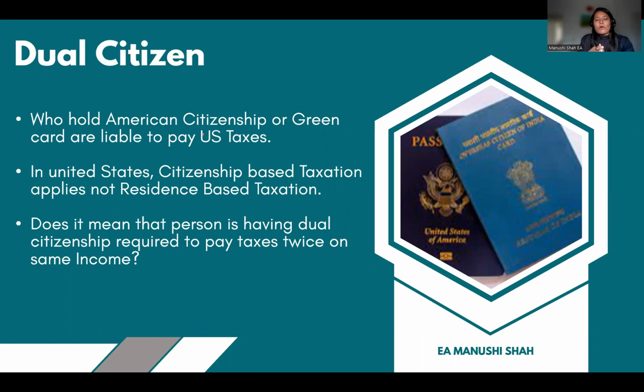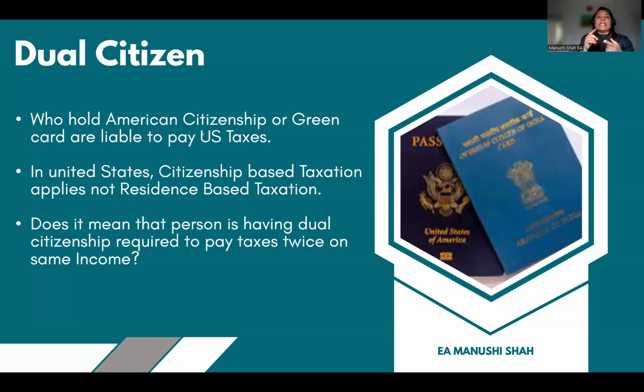Now after birth, or after a certain period of time, that person shifted to another country, and they are not going back to the US again, and they do not intend to go to the US in any future years. In that situation, that person already has US citizenship and already has citizenship of another country. So this is the case of dual citizenship.